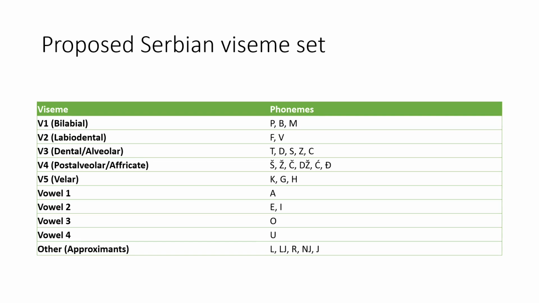Four groups for vowels: first a, second e, i, third o, fourth u. And the group other, where we put l, lj, r, nj, j. This VSEM system is considered a working hypothesis and will be evaluated and refined in future studies.